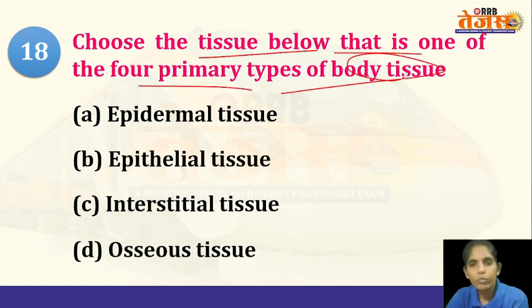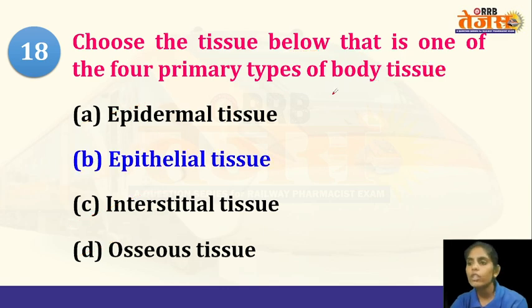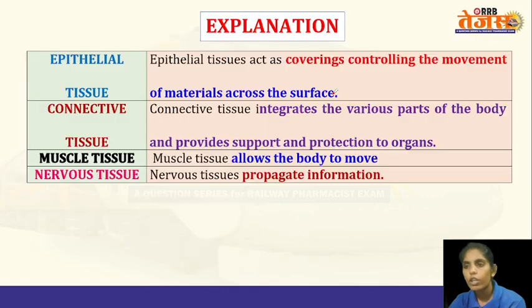So there are some primary types of tissues in our body. Among these, what is one of the four primary tissues? Epidermal tissue, epithelial tissue, interstitial tissue, or osseous tissue? The answer is epithelial tissue. There are four primary tissues in our body: the epithelial tissue, then the connective tissue, muscle tissue, and nervous tissue.